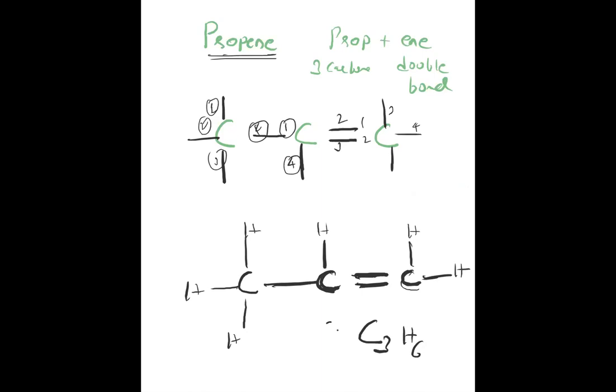Sir, why are there not two bonds present between the first two carbons? No, if you put that, it is becoming unstable. Why it is becoming unstable, all that we are not going to discuss. But this kind of compound is theoretically possible. Practically, it is unstable. So it will not remain in its state, and it will change to something else.